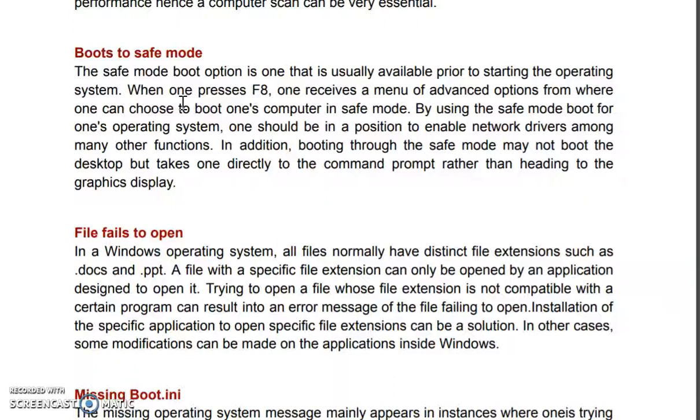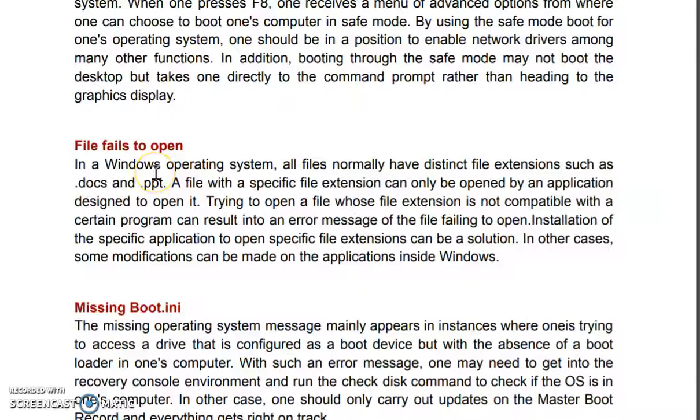At least you can check it, and if you want to take a backup and then format it, this is the best way: take a backup of these files onto an external hard drive or external pen drive, and then you can do other things. You can even enable the network, and find out where exactly the problem is. If an update has been done, you can undo that update, uninstall that update, and come back to your working machine.